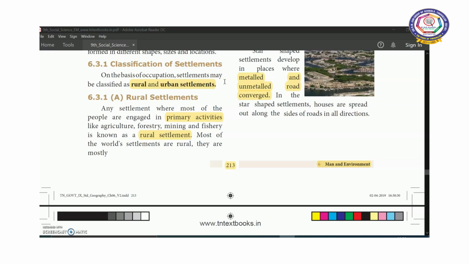So rural areas means most of the people depend on agriculture for their livelihood. So people are engaged in primary activities like agriculture, forestry, mining and fishery. So that type of settlement is known as rural settlement, and most of the world settlements are rural.